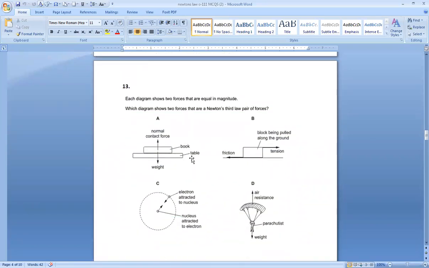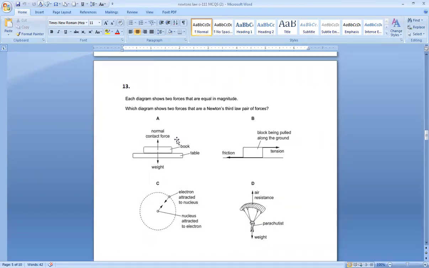Now this question is very tricky. Remember, in Newton's third law of motion, listen carefully, the forces action and reaction act on 2 different bodies.